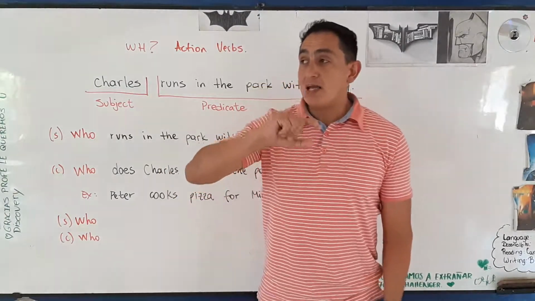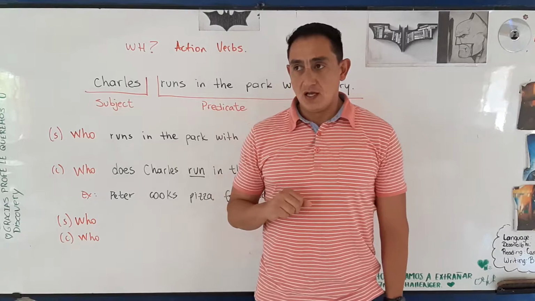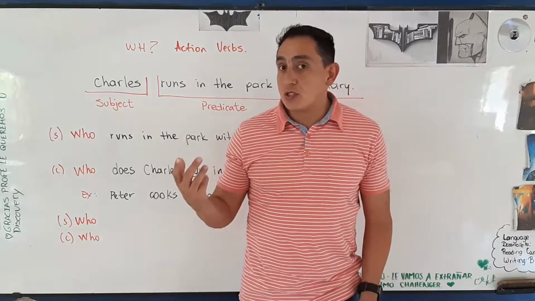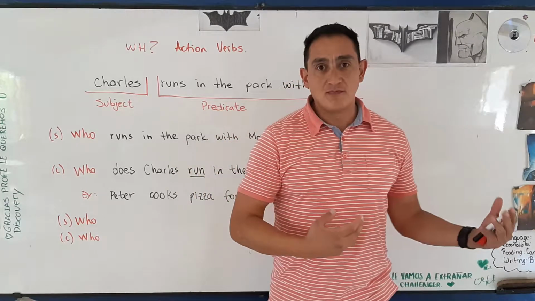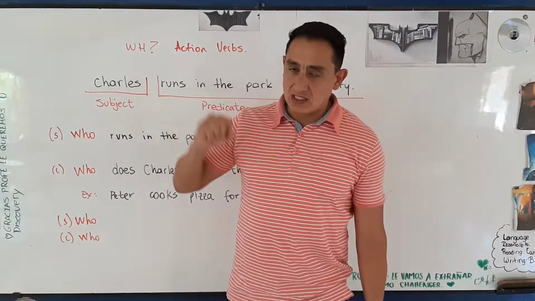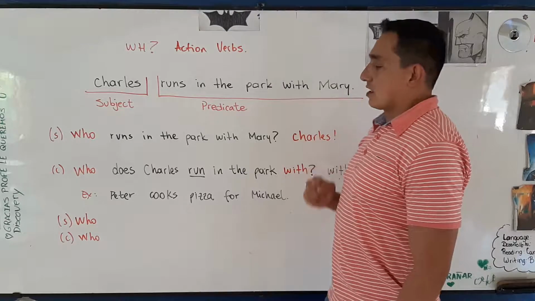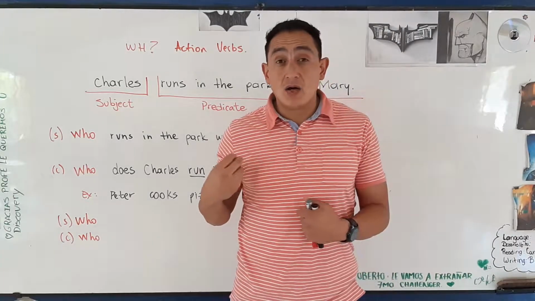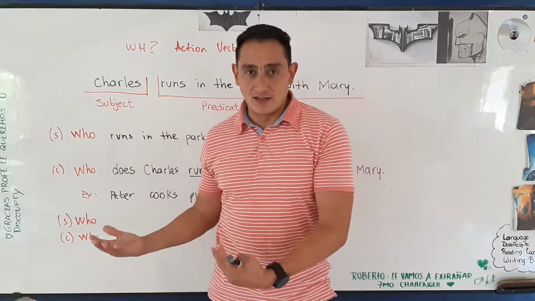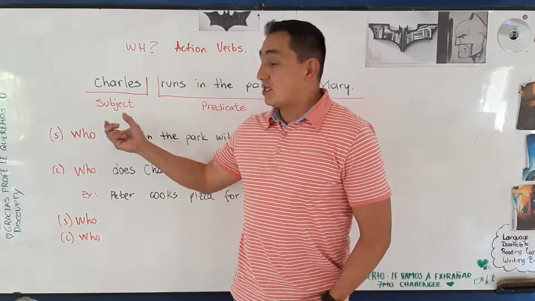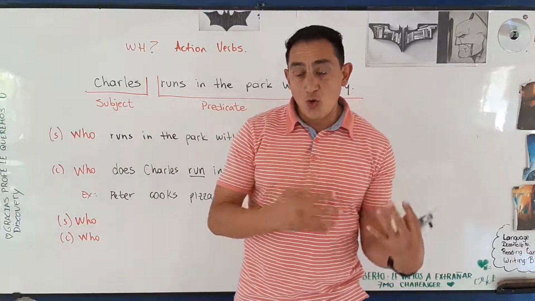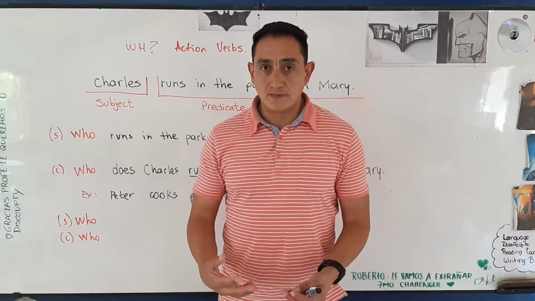For example, my mother is beautiful. I am speaking about my mother. Very good. My mother would be the subject. In this sentence, Charles runs in the park with Mary, I am speaking about Charles. Very good. So the subject is who or what does an action.